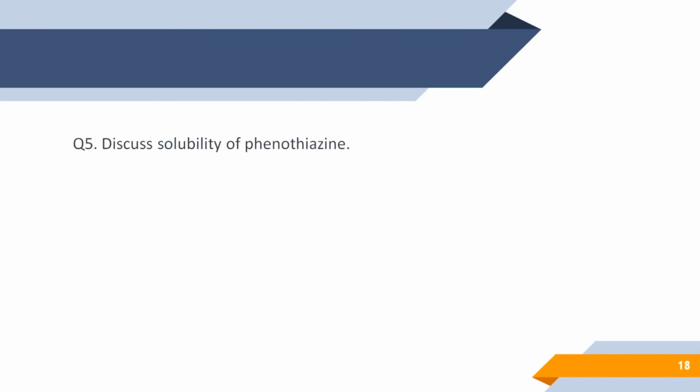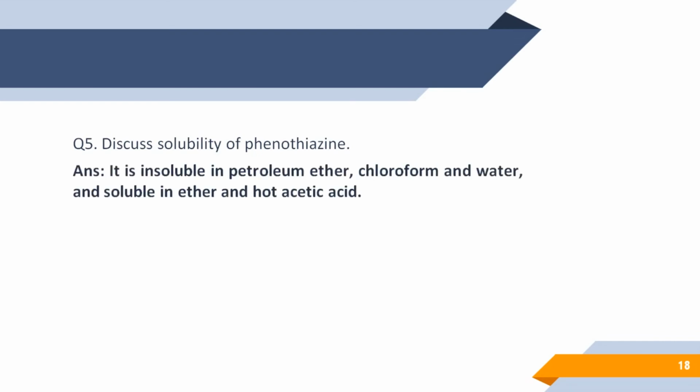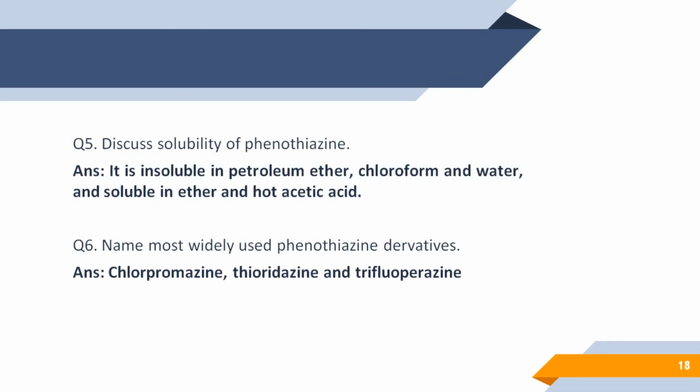Next question is discuss the solubility of phenothiazine. It is insoluble in petroleum ether, chloroform and water, and soluble in ether and hot acetic acid. Name most widely used phenothiazine derivatives. So, most widely used derivatives are chlorpromazine, thioridazine, and trifluoperazine. They are used as antipsychotic drugs.